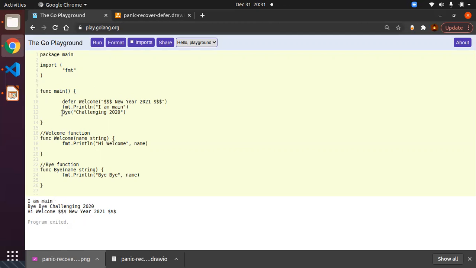Then after that it is executing the bye function, because it is a direct statement and it does not have any defer. Now the main function has completed. Now it will go to the list. Since you added the first defer welcome function, that function will be executed now. Now you are seeing welcome New Year 2021. What happens if you had defer here as well?